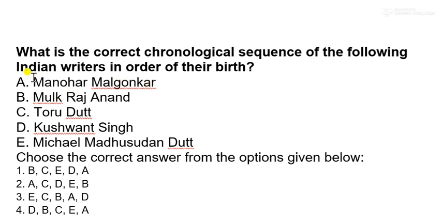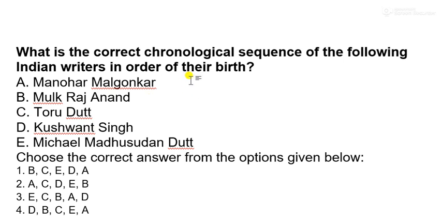We have discussed Manohar Malgonkar and Mulk Raj Anand; Khushwant Singh we have to discuss. And Toru Dutt and Michael Madhusudan Dutt we haven't discussed. These are poets from Bengal. First see these three options, where they stand. Khushwant Singh we have to discuss, so he should be last. Before that we have Manohar Malgonkar, and before that Mulk Raj Anand.